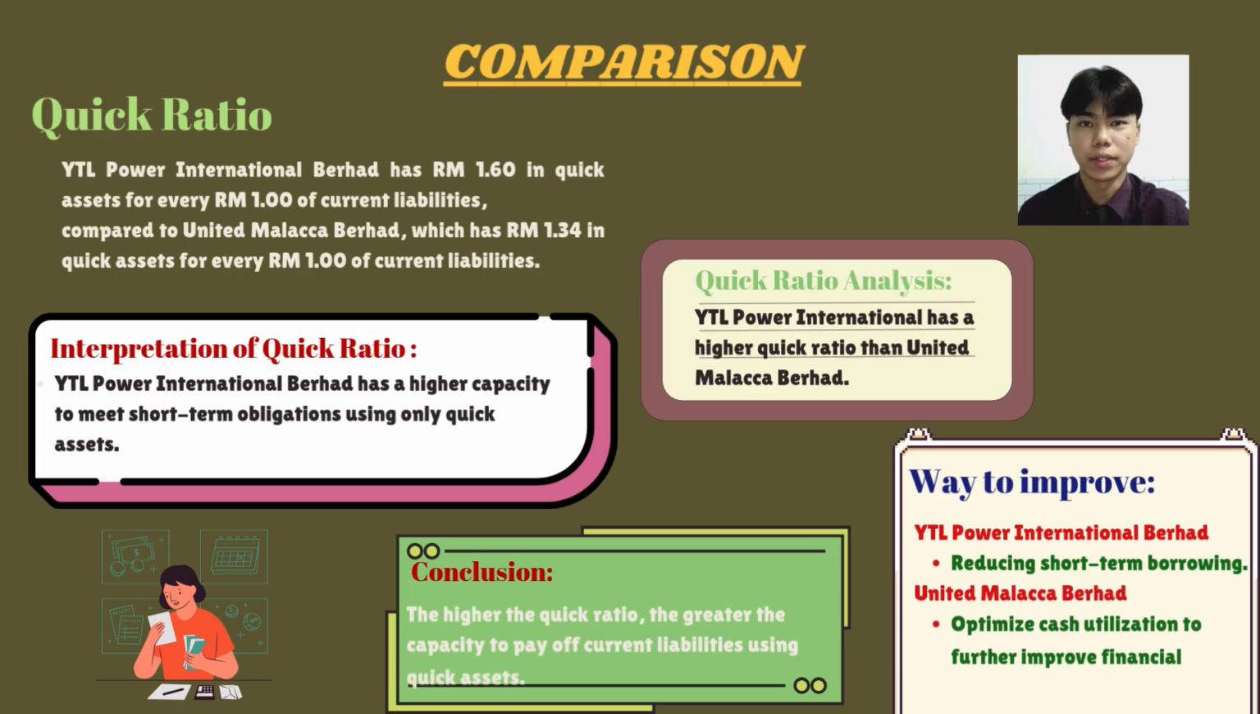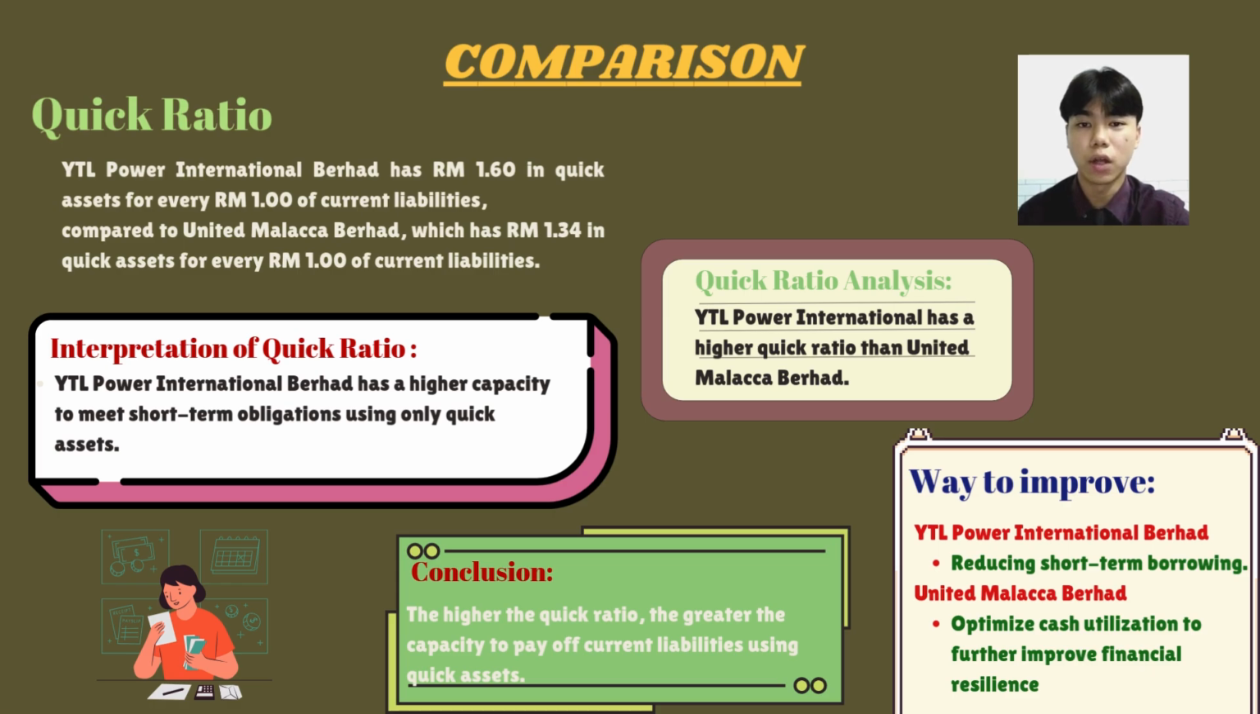Next, the quick ratio comparison. We can see that YTL Power International has 1 ringgit 60 cent in quick assets for every 1 ringgit of current liabilities, compared to United Malacca Berhad, which has 1 ringgit 34 cent in quick assets for every 1 ringgit of current liabilities. Quick ratio analysis: YTL Power International has a higher quick ratio than United Malacca Berhad.